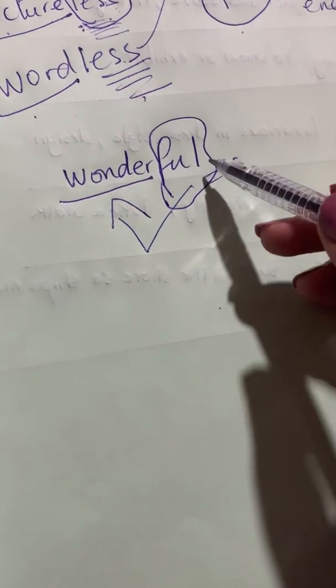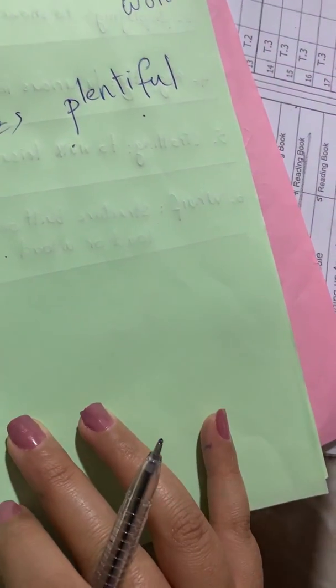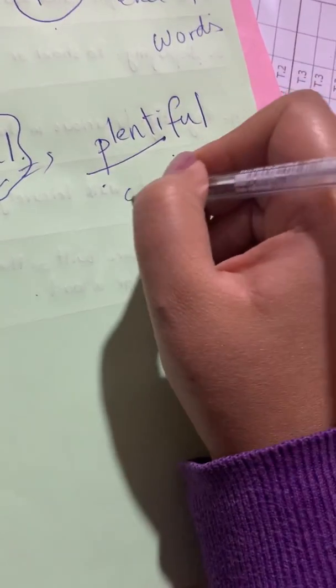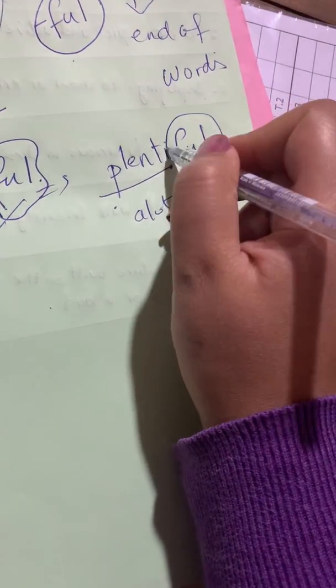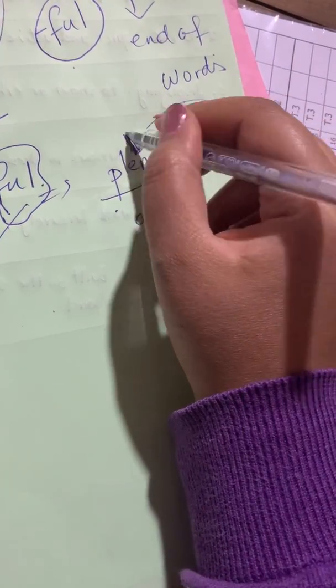Okay, full of wonder. If I say plentiful, what does it mean, plentiful? First of all, you have to know where the base word is. Okay, the base word is plenty. What does it mean, plenty? Plenty means a lot. Okay, plentiful, so it's full of plenty.